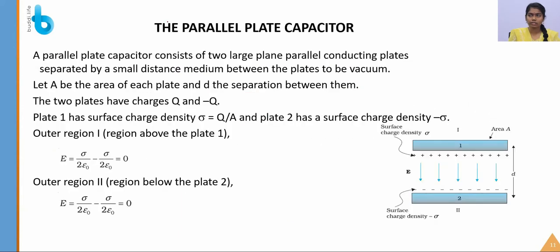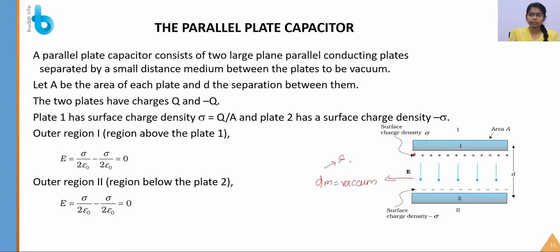Yes. Next we are going to see the parallel plate capacitor. What is a parallel plate capacitor? A parallel plate capacitor has two parallel plates with a large plane area, separated by a small distance with a medium, say vacuum. So the dielectric medium is vacuum.